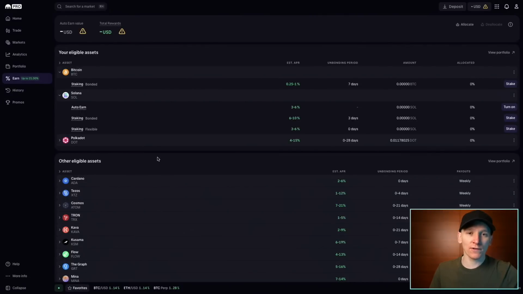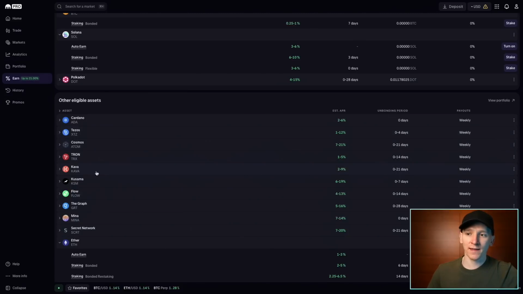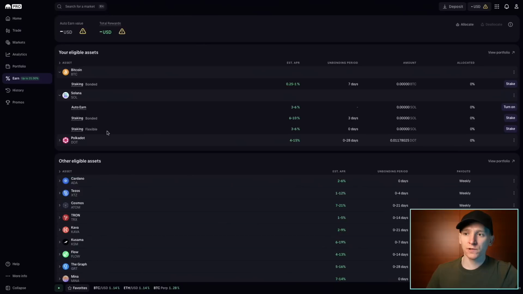Both Binance and Kraken do have earn platforms where you can earn some yield on coins that you have in your account. Binance has a wider selection of coins in their earn platform. For Kraken, you can stake most of the major proof of stake assets, and the native yield will just be passed back to you in your account. You can also choose flexible staking, where you don't have to wait any bonding period to unstake the asset, but they pay you slightly lower yield for that. For Bitcoin, they do allow some yield as well. However, this isn't staking because you can't stake Bitcoin. This will be wrapped Bitcoin in some DeFi protocol, and you're getting some yield out of it. So up to you if you want to do that.